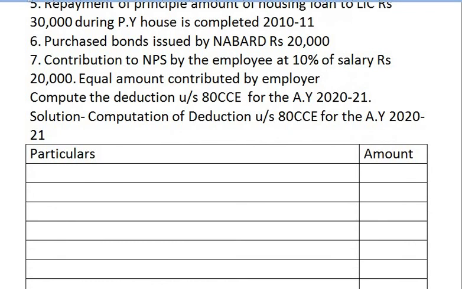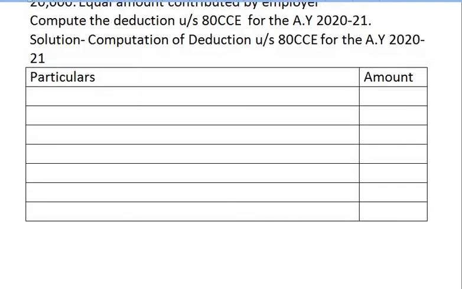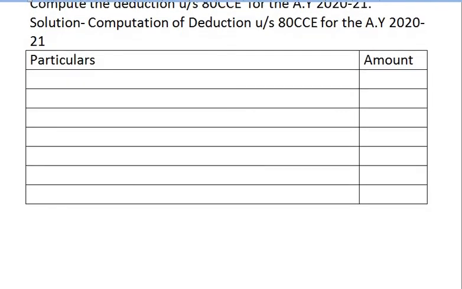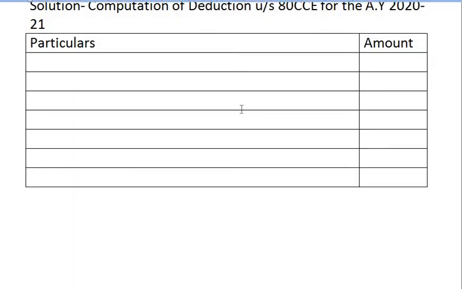Let us start solving. Computation of deduction under section 80 CCE. I hope you have noted down the sum. I am directly going to solve it. I am not going to scroll it up and down again and again. So if you have noted down the sum, it is easier for you to understand the solution.